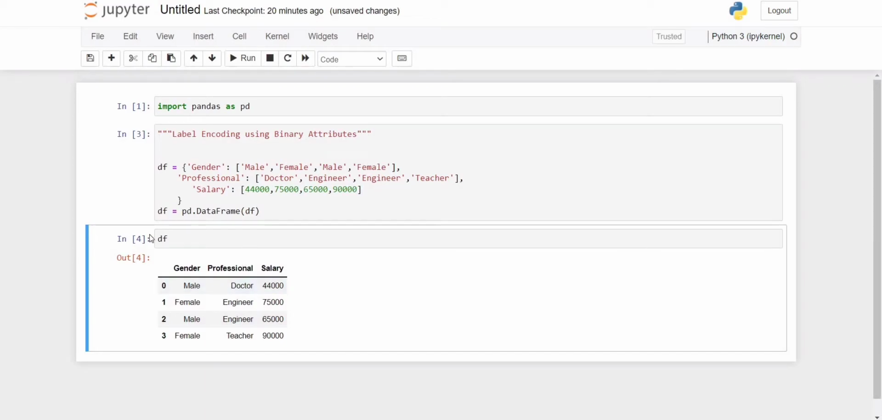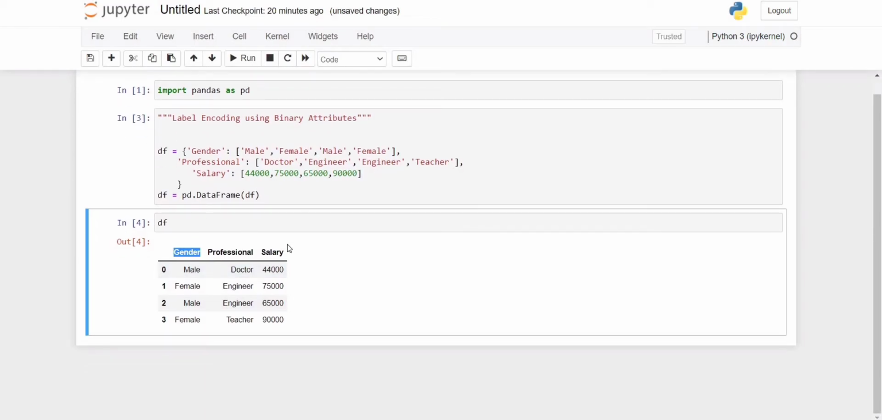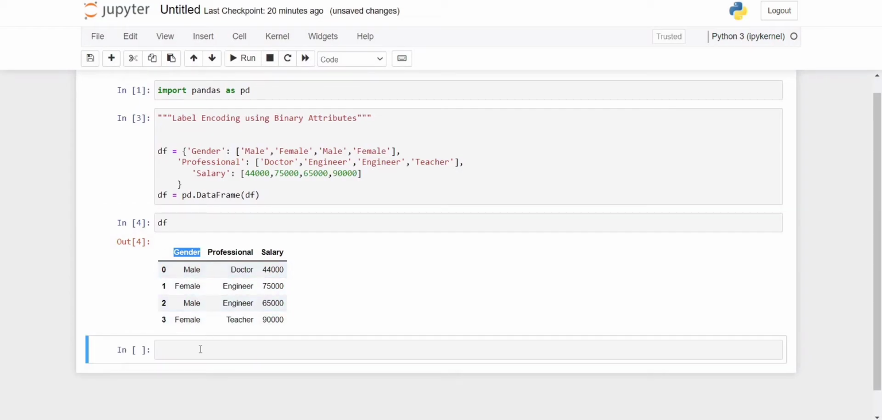Now we need to convert this gender in terms of numbers. As a first approach, we need to convert gender into the categorical data type. So how will we do it? First we write df dot column name, the column name is gender, equal to df dot gender.